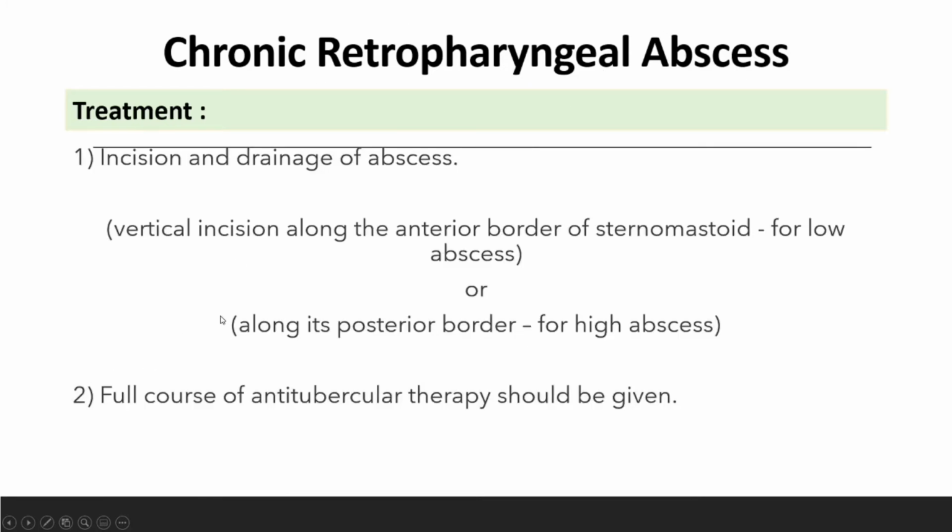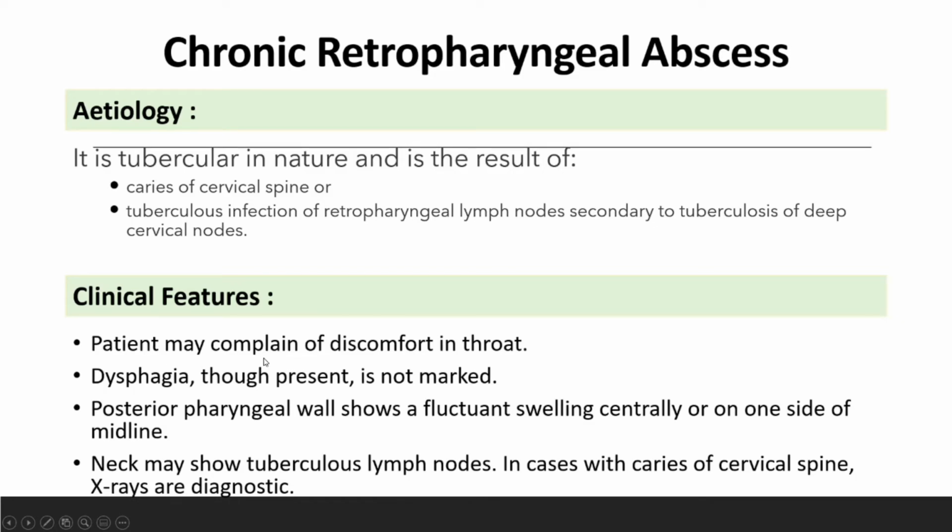So for clinical features, the patient may complain of discomfort in the throat and dysphagia, though it is not marked. The posterior pharyngeal wall shows fluctuant swelling centrally or on one side of the midline. The neck may show tuberculous lymph nodes. In cases with caries of the cervical spine, X-rays are diagnostic, because from the X-ray we can see the degradation of the cervical spine.